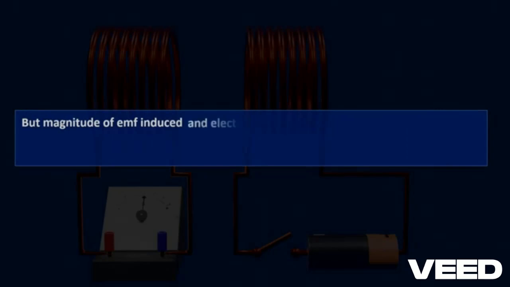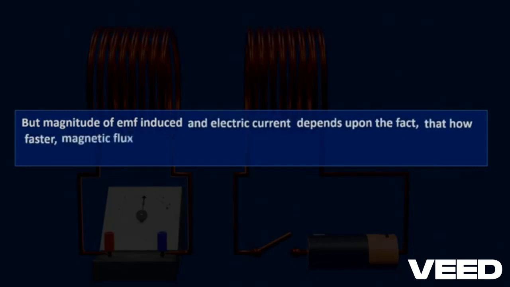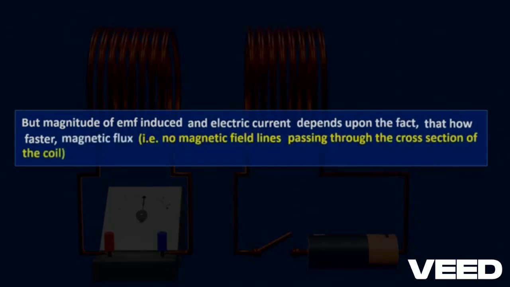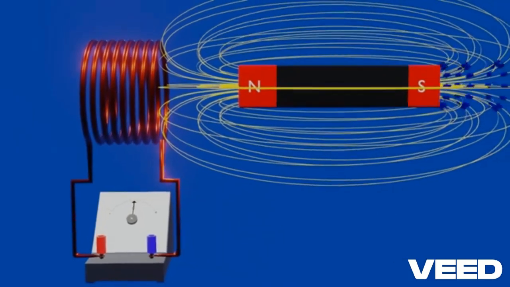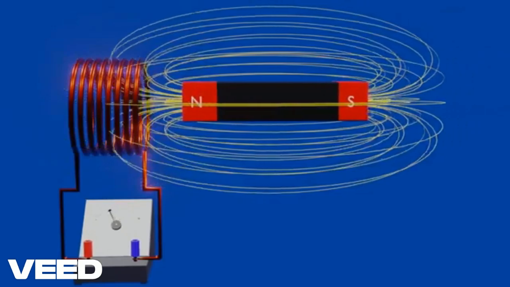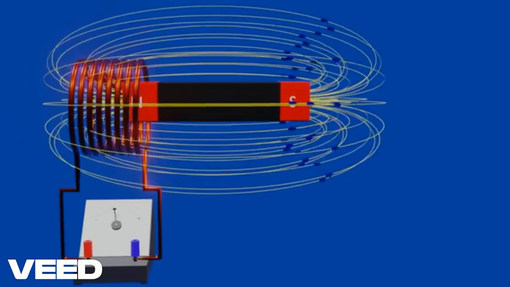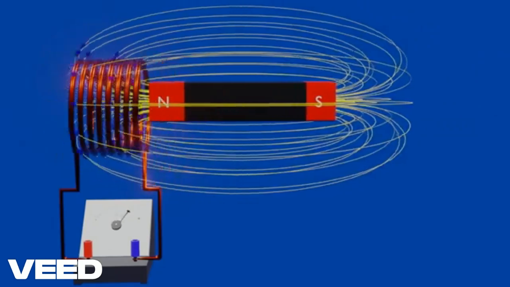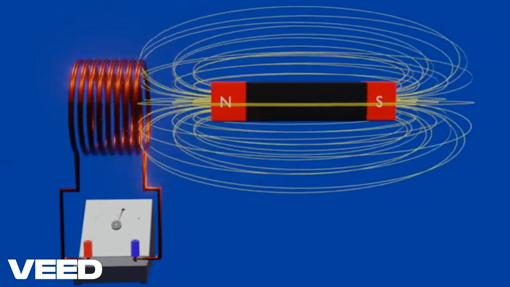Now it's clear that change of magnetic flux induces current in the conductor. But the magnitude of EMF induced and electric current depends upon how fast the magnetic flux, that is, the number of magnetic field lines passing through the cross section of the coil, increases or decreases. If we repeat the first experiment, but this time we move the magnet more rapidly, which induces EMF, then current of higher magnitude will flow in the coil, which can be seen by the needle of a galvanometer.